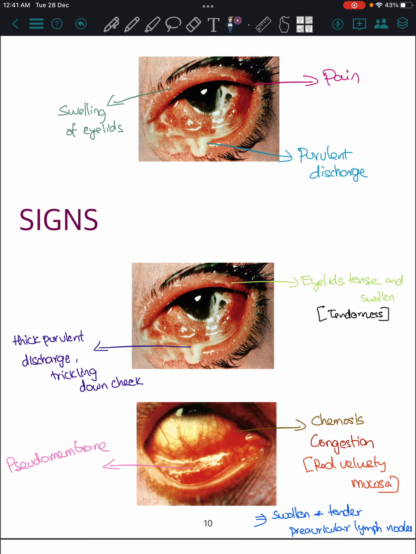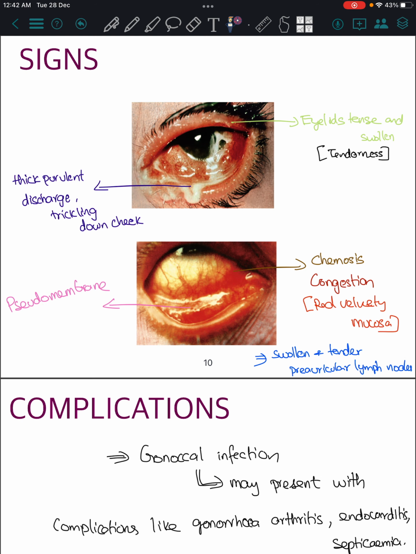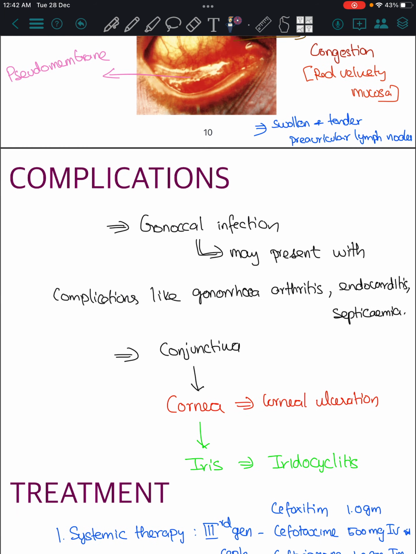Okay, guys. You can use the same picture here just to illustrate the signs. Eyelids tense and swollen, tenderness of the eyelids. Then thick purulent discharge trickling down the cheek. You can notice the formation of pseudomembrane above the conjunctiva. There will be congestion. As I said, in conjunctivitis there will definitely be congestion. It can be seen as red velvety mucosa. The lymph nodes will be tender and swollen.